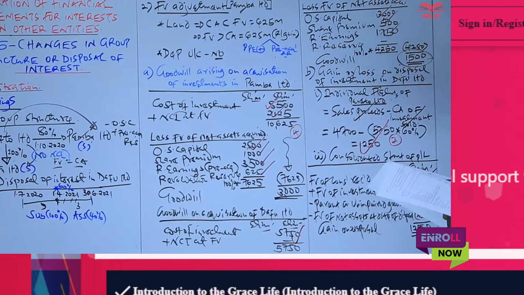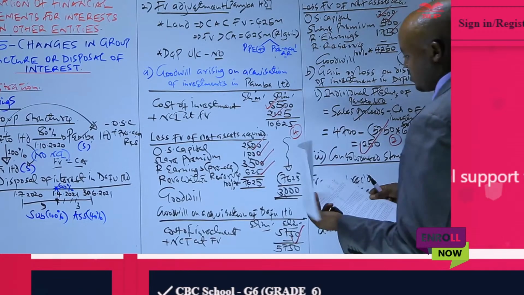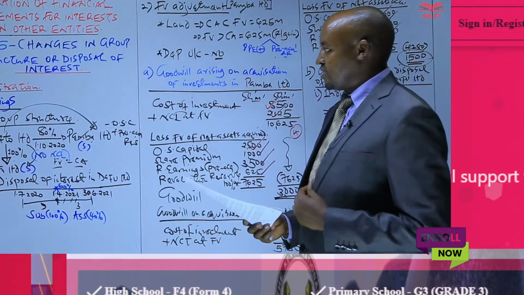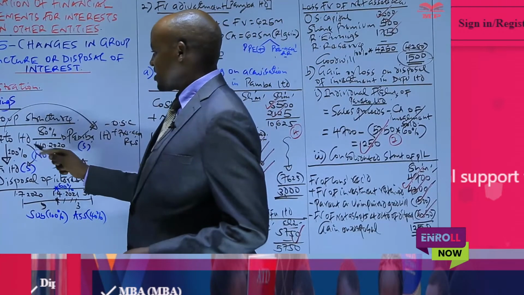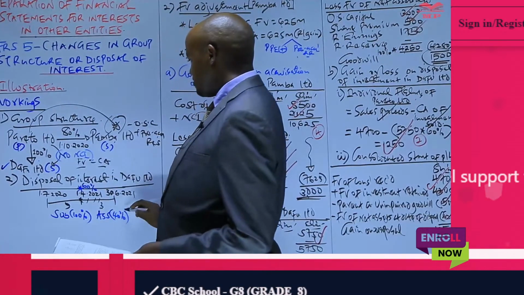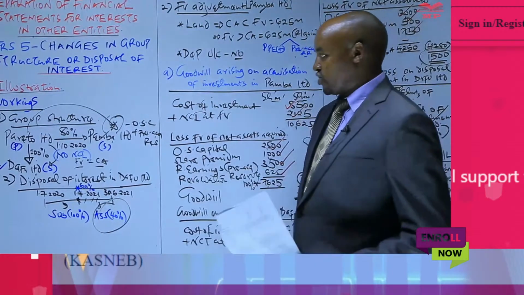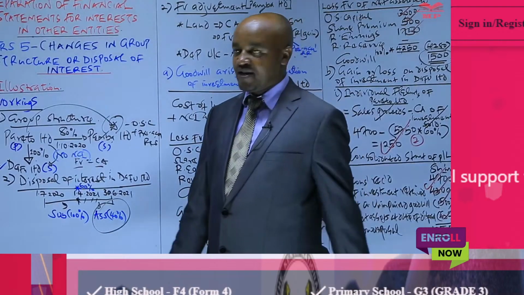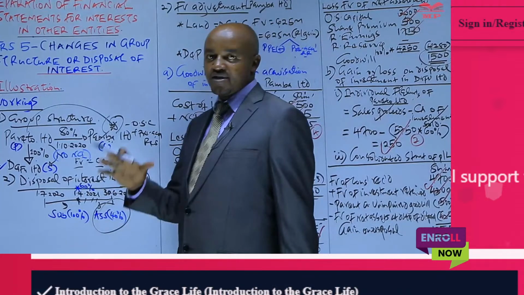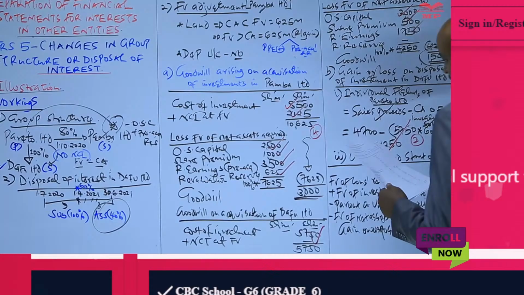So let's move to part C of that particular question, whereby we are required to prepare now the consolidated statement of financial position, which you have said is simple, because what we need to do is to appreciate the fact that this will be a subsidiary at the end of the year, and then DAFU Limited at the end of the year will be an associate. So therefore, in preparing a consolidated statement of financial position, we combine similar items of asset and liabilities, those of the parent and those of the subsidiary. And then for DAFU, we just compute something called the investment in associate. So therefore, let's do that.